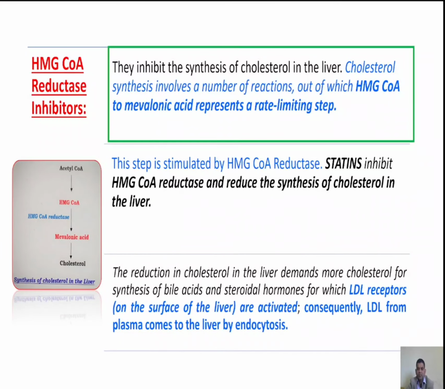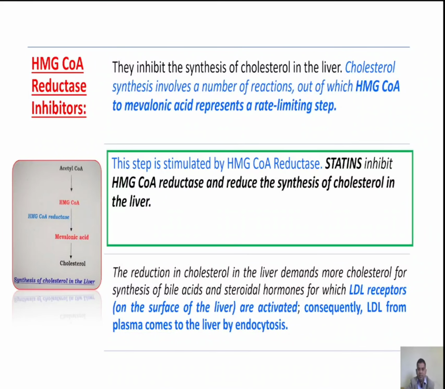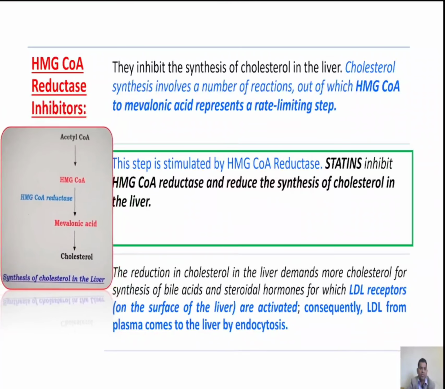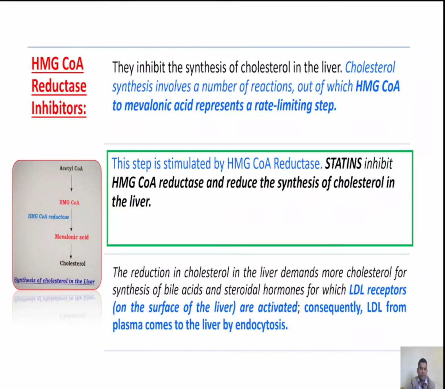Next we see the role of HMG-CoA reductase inhibitors. In cholesterol synthesis, the conversion of HMG-CoA to mevalonic acid is a rate limiting step. This step is stimulated by HMG-CoA reductase. Statins inhibit HMG-CoA reductase and reduce the synthesis of cholesterol in the liver. This is how cholesterol synthesis takes place in the liver. There are so many steps, but here I mentioned only the important steps: acetyl-CoA, HMG-CoA, mevalonic acid and cholesterol.